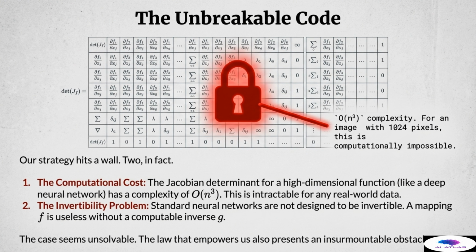The second obstacle is the invertibility problem itself. Remember, our generator relies on having a computable inverse function. Standard deep neural networks are inherently non-invertible by design. A mapping f is utterly useless to us as a generative model if we cannot efficiently compute its inverse. These twin obstacles mean that the law which grants us the power to model the data perfectly also presents an architecture constraint that renders standard deep learning networks useless for this task. The case seems unsolvable unless we find a completely new approach.